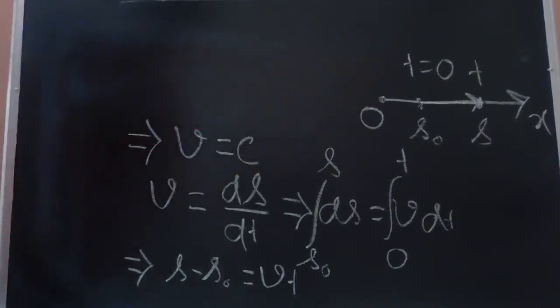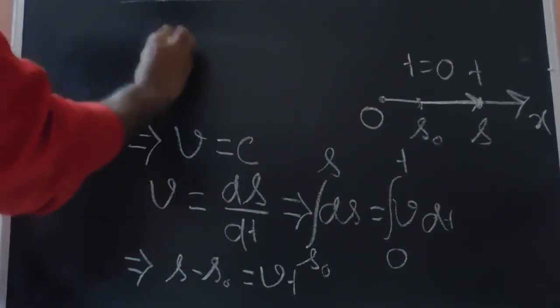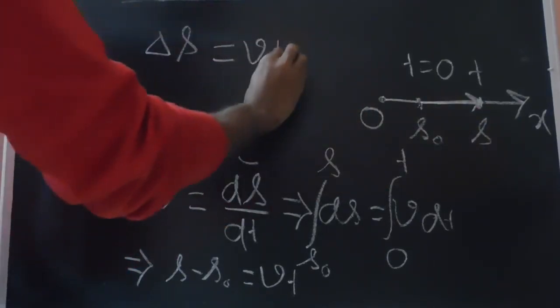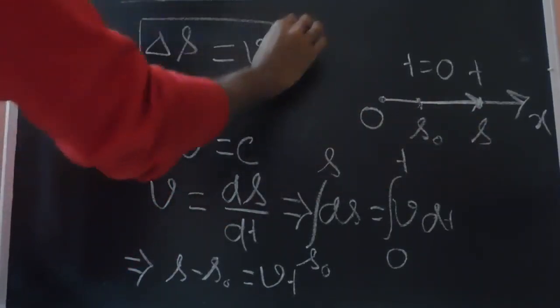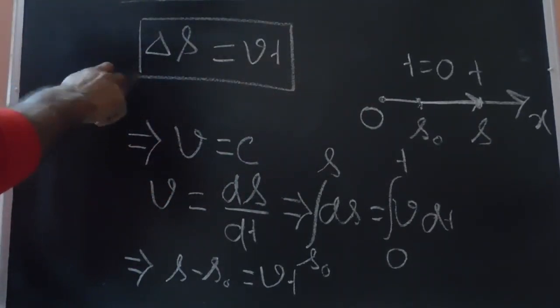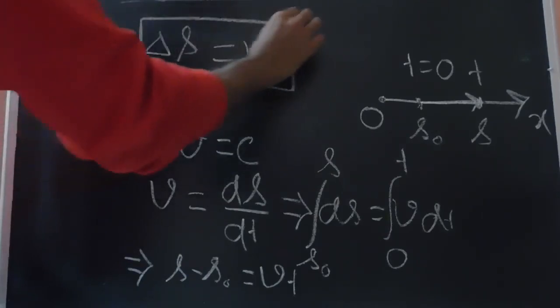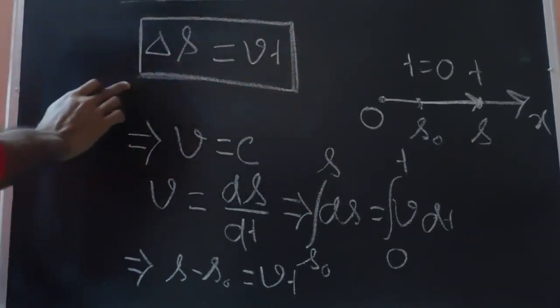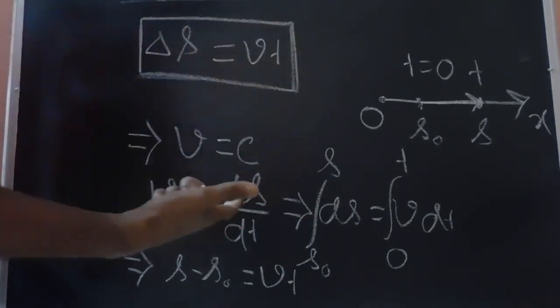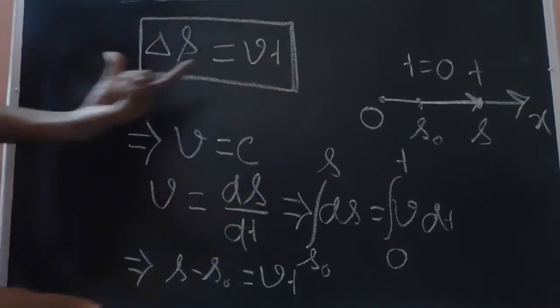So from this equation we can further write it as delta S, which is S minus S0, equals Vt. This is our basic equation when there is no acceleration, or the acceleration is 0, when the motion is uniform. This is our basic kinematic equation. It can be used always whenever the acceleration is 0 or the particle or object moves at a uniform velocity or uniform motion. This equation is valid.